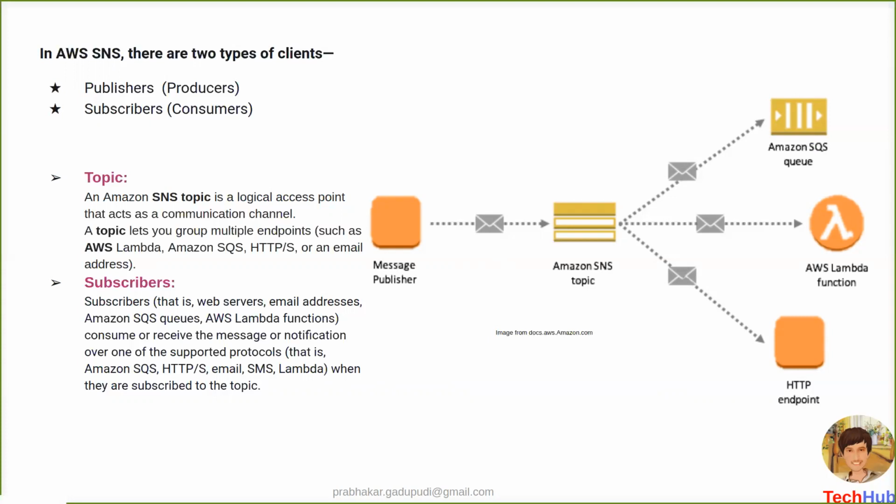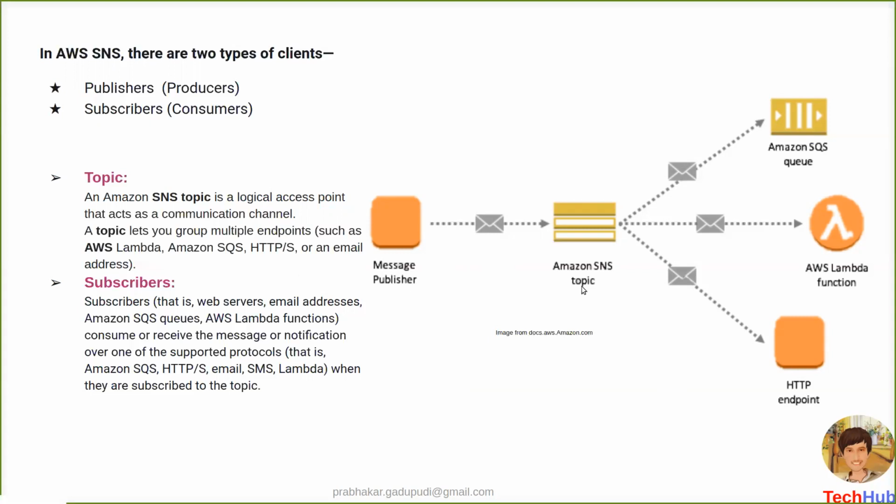As soon as I place a request, it will automatically send a notification that you have successfully placed the request. As soon as my item is packed, it will send another notification. As soon as my item is dispatched, again it will send another notification. Once I receive the product, again it will send another notification that your product is successfully received.